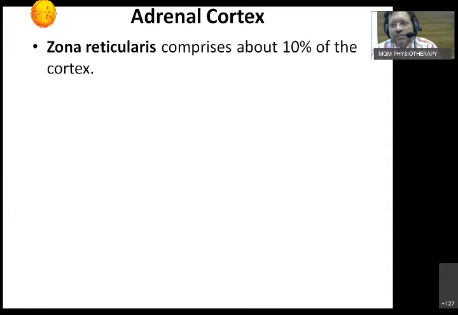Zona reticularis comprises 10%. Zona glomerulosa is 15%. Zona fasciculata is 60 to 80%. Zona reticularis, 10%, produces weak androgens. What does it produce? Weak androgens.